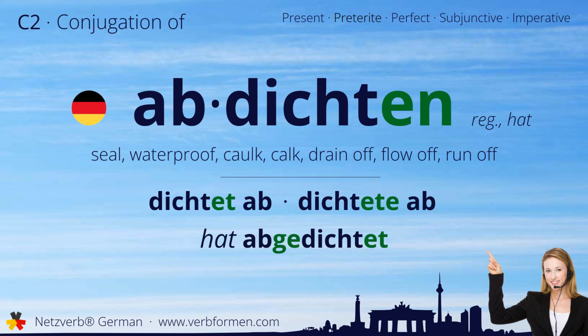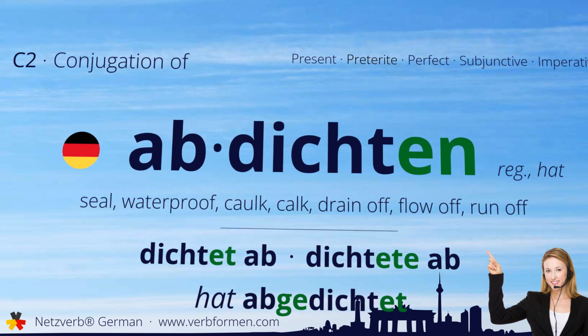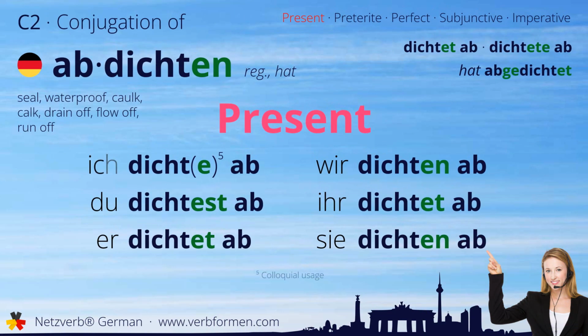Now let's move on to the tenses. First, we'll take a look at the present tense. Ich dichte ab. Du dichtest ab. Er dichtet ab. Wir dichten ab. Ihr dichtet ab. Sie dichten ab.